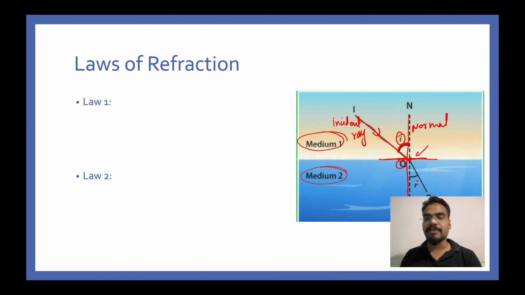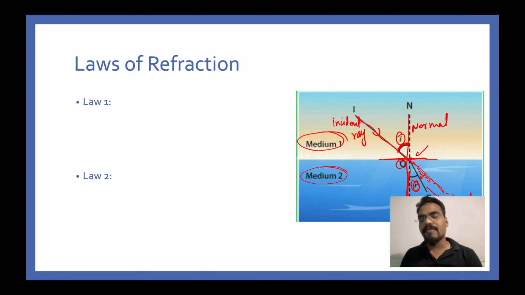This is the angle of refraction. The light was supposed to go straight if there was no medium 2. If there was no medium 2, the light would have gone straight, but now in this case it is moving in some direction. I'll talk about this direction later on, but for the time being you understand that it is moving in a certain direction. This angle that you see here, which is between the normal and the refracted ray, this is the refracted ray.